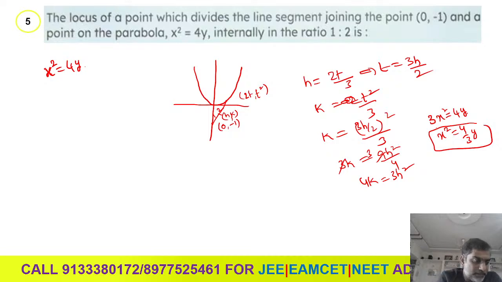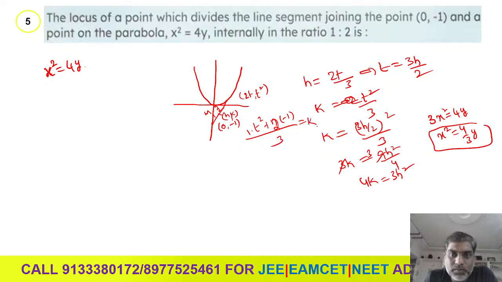Still any doubt? T is equals to 3h over 2. Have we done any mistakes here? This is the 1:2 ratio, so this is m, this is n. M y2 is 1 into t square, plus n y1, where n is 2 and y1 is minus 1, divided by 3.